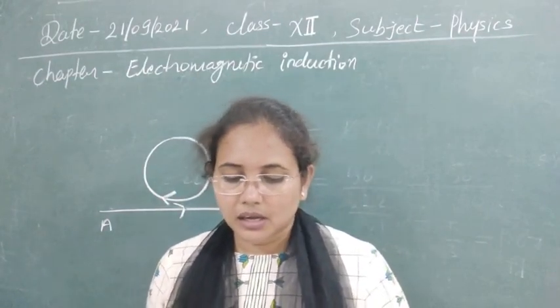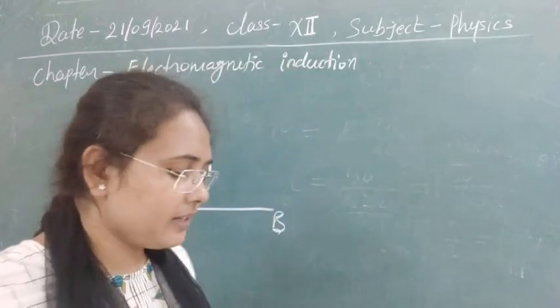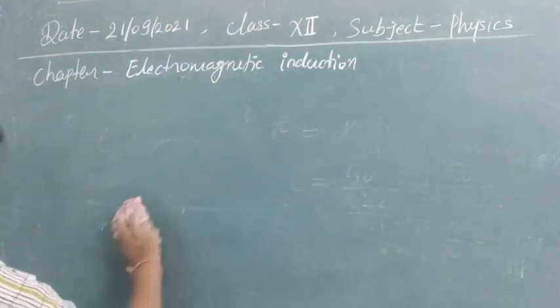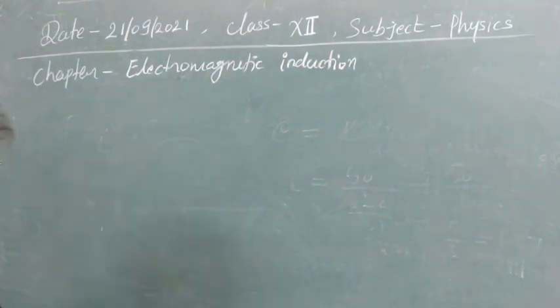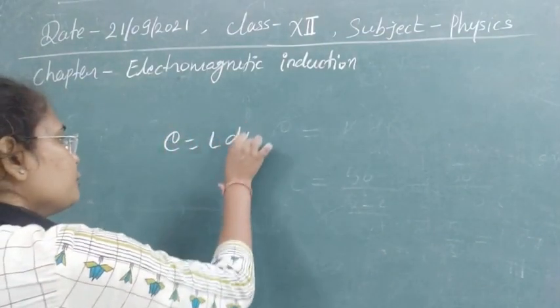Next question is, in a coil of self-induction 5 Henry, the rate of change of current is 2 ampere per second. The induced EMF of the coil will be, as I have just written the formula, again we have to use this one.